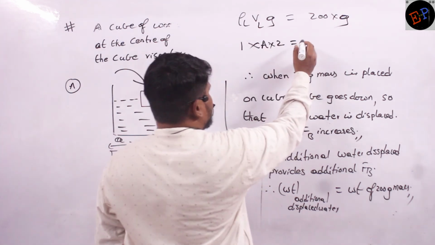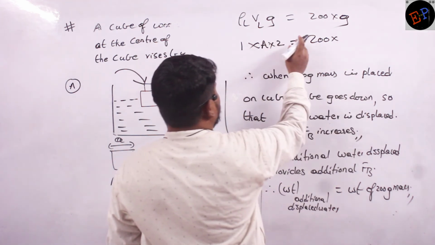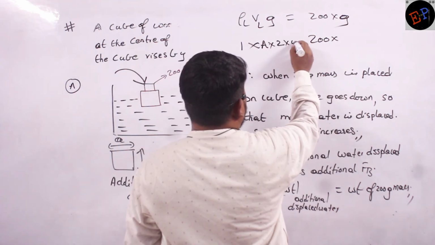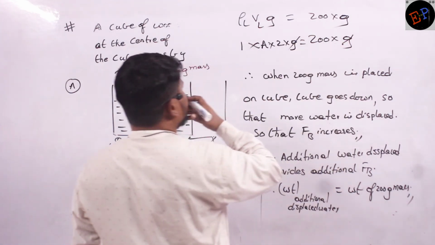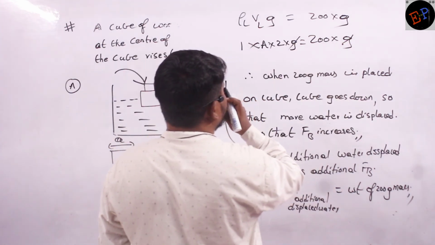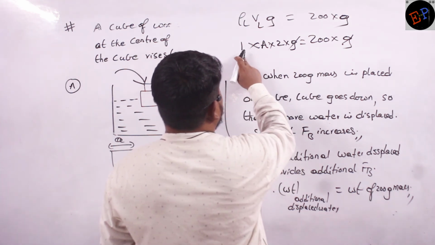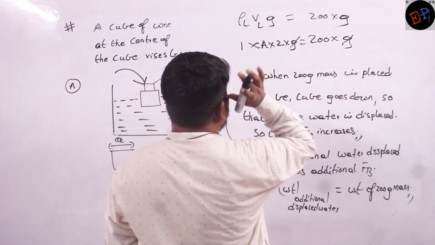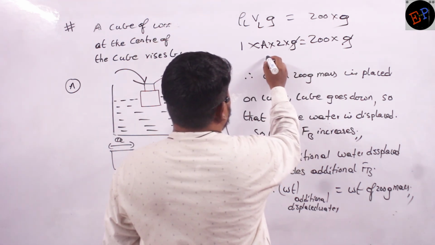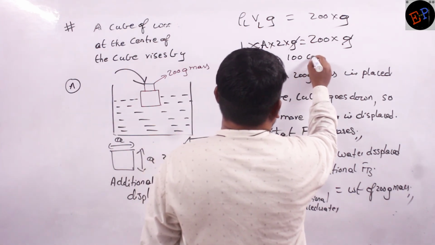Okay. This is equal to 200 multiplied by G. I forgot to multiply G, no? Multiplied by G is equal to 200 into G. So G and G get cancelled. Clear? So density into volume, A into 2, multiplied by G, is equal to 200. Okay. So what is the A value? A value is 100 centimeter square.